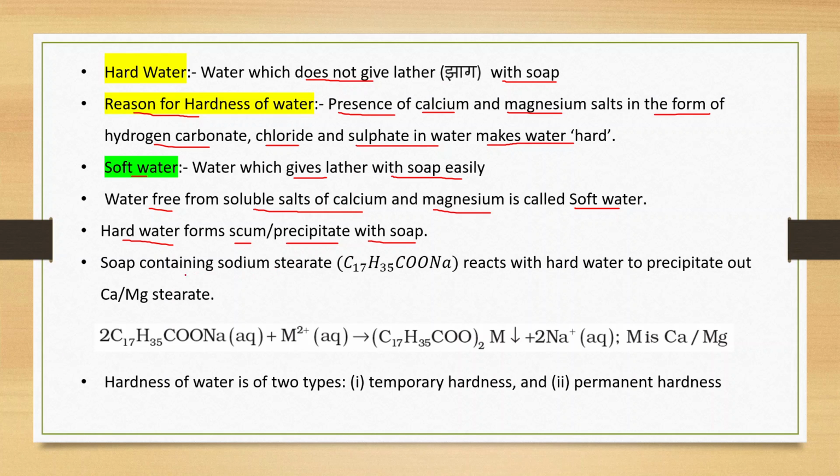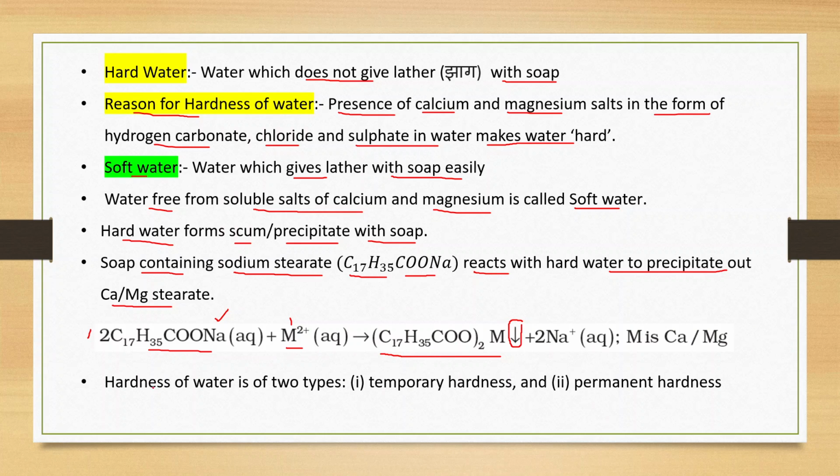If we consider the soap containing sodium stearate, that is C17H35COONa, it reacts with hard water to precipitate out calcium or magnesium stearate. The reaction is 2C17H35COONa, this is a soap molecule, plus M2+, where M may be calcium or magnesium ions present in the hard water. After the reaction we get the magnesium or calcium salt of stearate, which is insoluble. This downward arrow represents the formation of precipitate.